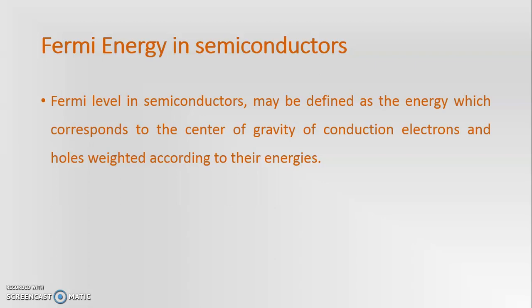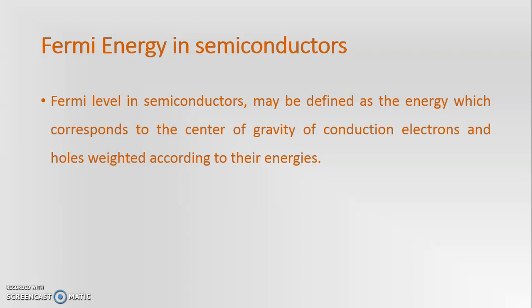Means if more electrons are there, the center of gravity will move towards the electrons, and when there are more holes, the center of gravity will move towards holes. Depending on the center of gravity, the Fermi level is also shifted to that side.